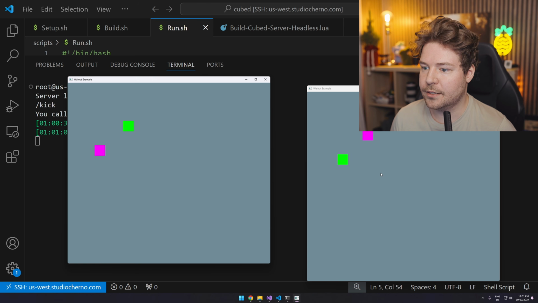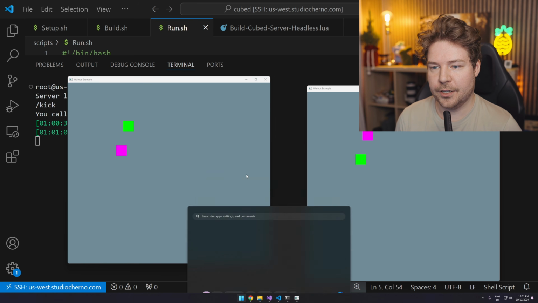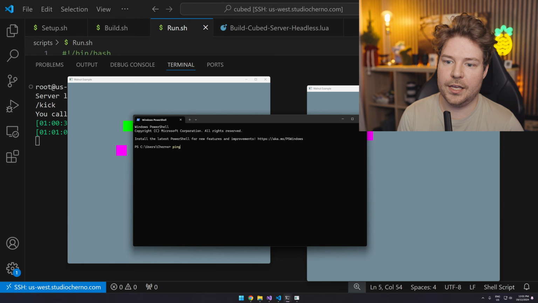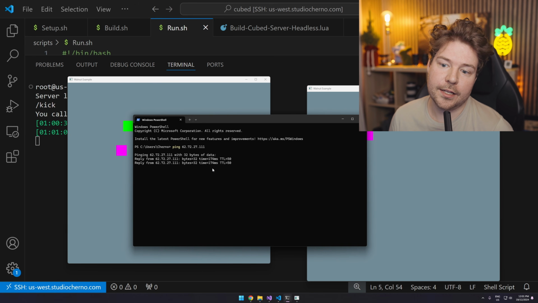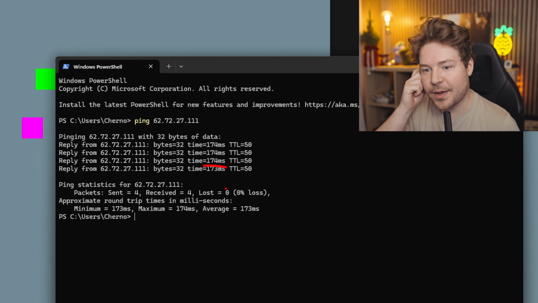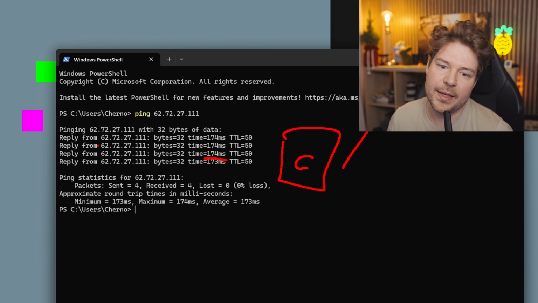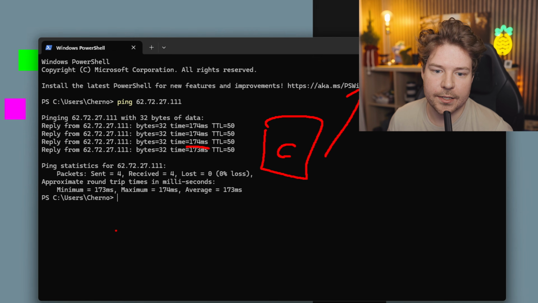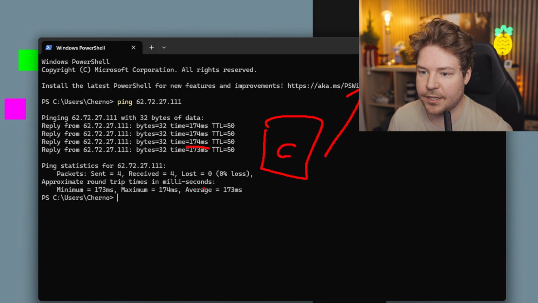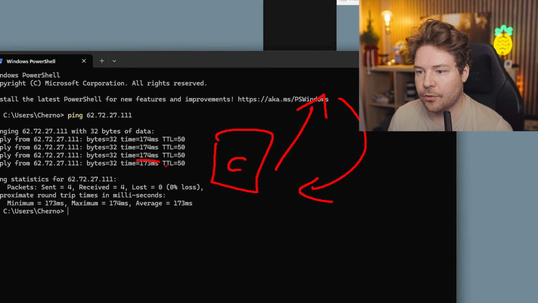Now, obviously there's a bit of latency now because I think this server, well, if we want to test the latency, I guess we can just go to our terminal and do ping and then that IP address. And you can see the latency is about 174 milliseconds. So that's a decent amount, especially because what's happening is we've got client 1 here that's connecting to the server, which is taking like 174. Actually, is that? I mean, that's a reply. So that is a round trip, isn't it? Yeah, so approximate round trip times in milliseconds. So going there and then getting a reply is taking 174 milliseconds.